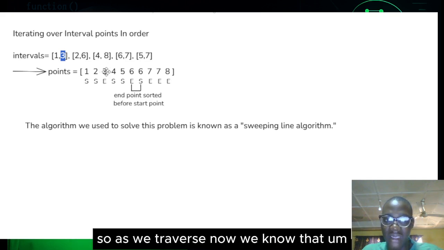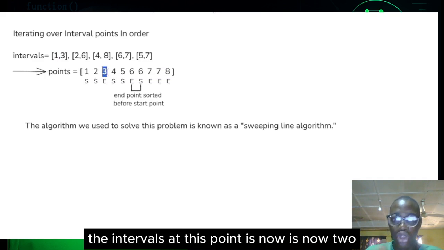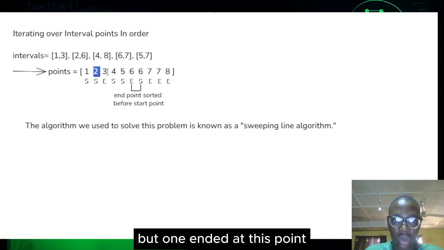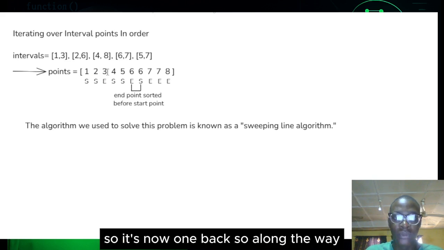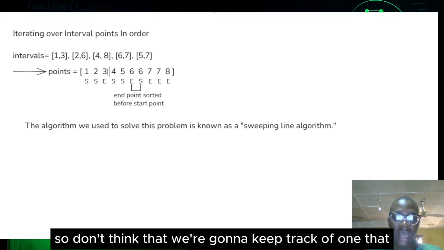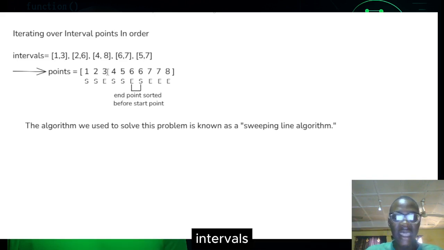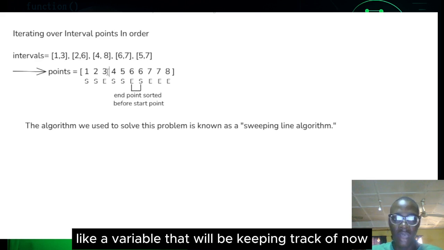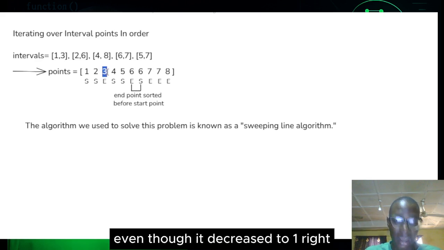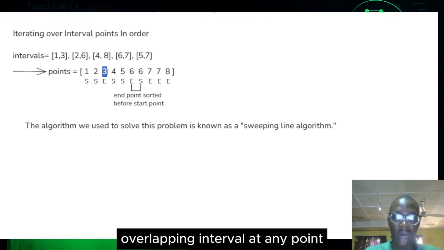So as we traverse, we know that the active intervals at this point is now 1, because it was 2 here, but 1 ended at this point, so it's back to 1. Along the way, don't forget, we'll be keeping track of the maximum at any point. We're going to have a maximum variable that we keep track of. So far the maximum will be 2, because it has been 2, even though it decreased to 1. The maximum is going to be 2 because the problem asks us to determine the maximum overlapping intervals at any point.